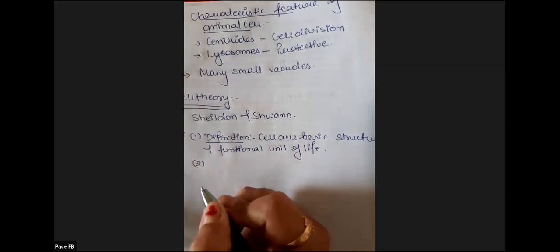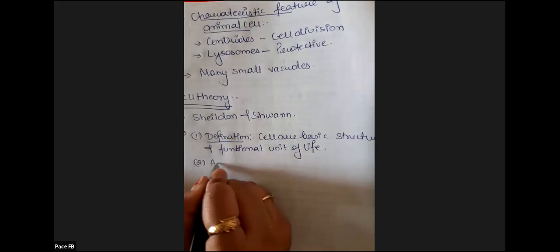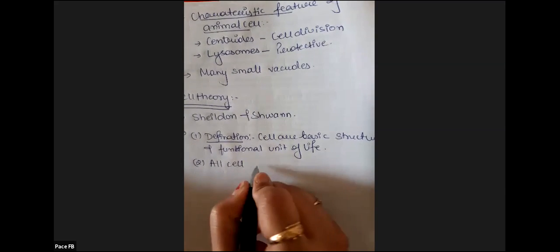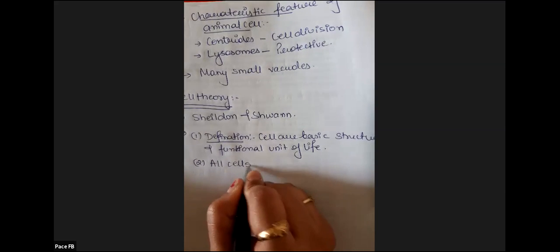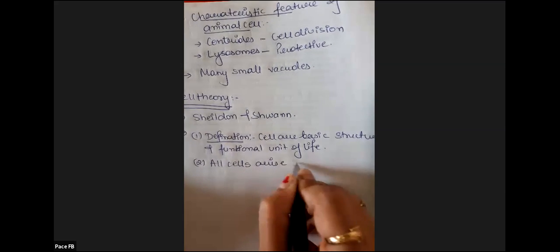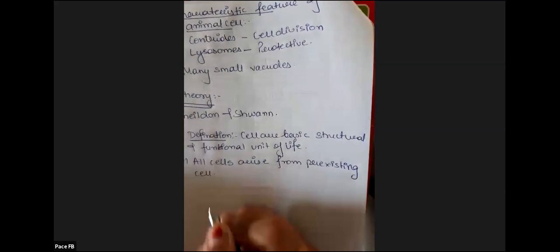Second, all cells arise from pre-existing cells. One cell always comes from another, pre-existing cell. It is not automatically or magically produced.